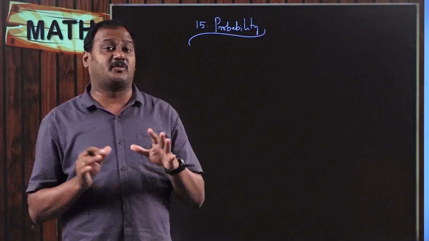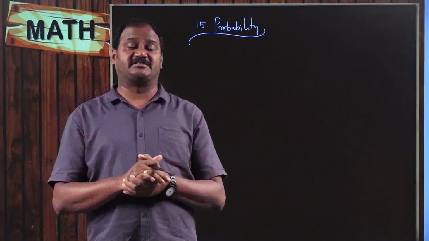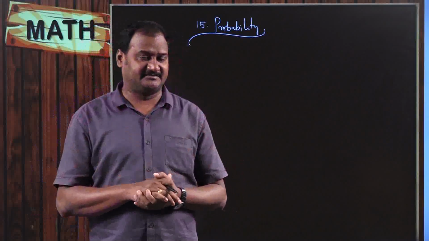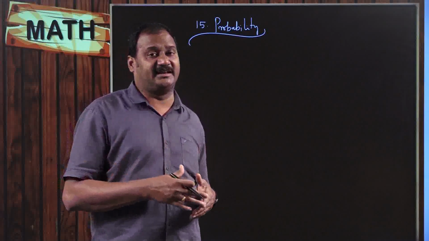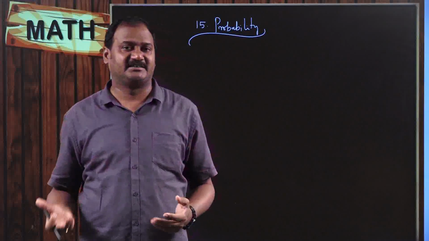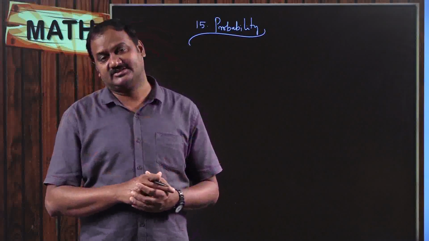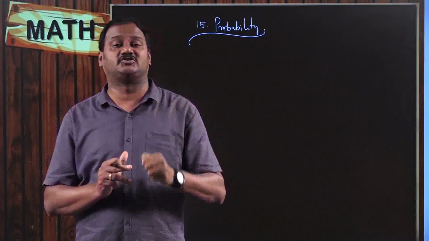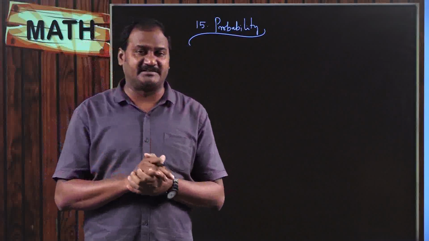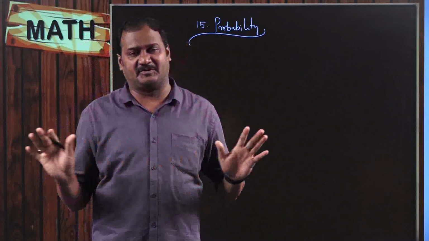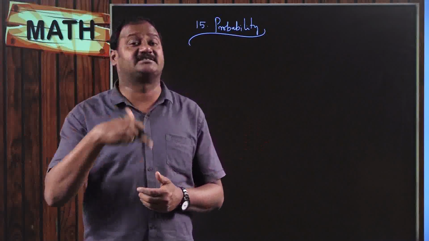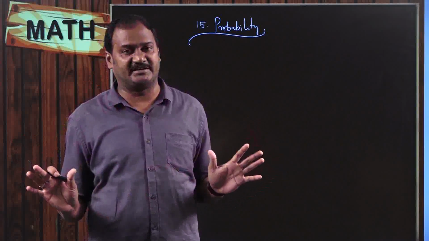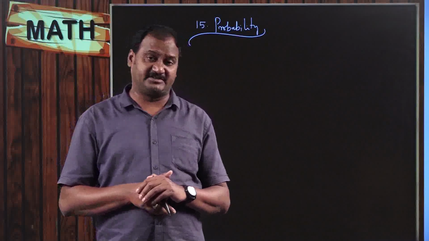So what basically does probability mean? What is the classic definition for probability? Everybody knows that probability means it's a chance. But according to mathematical language, what do you mean by chance? We need to measure the chance. When you can measure the chance, then that measured chance is said to be probability, as simple as that. If you can measure the chance, then only it comes under probability. Otherwise, it is just a chance. Hope you understand.